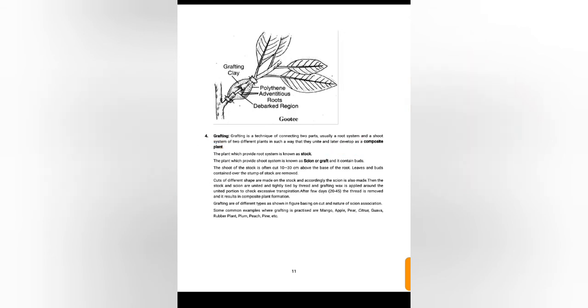Here the plant which provides the root system is called the stalk, and the plant which provides the shoot system is called the scion or graft. That means the plant part which is inserted on the stalk.